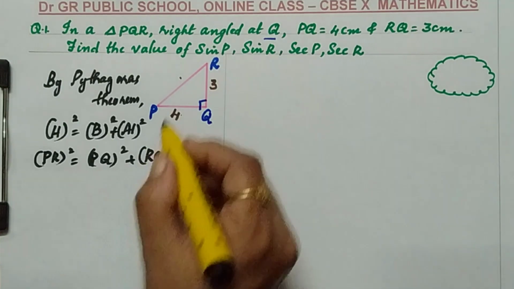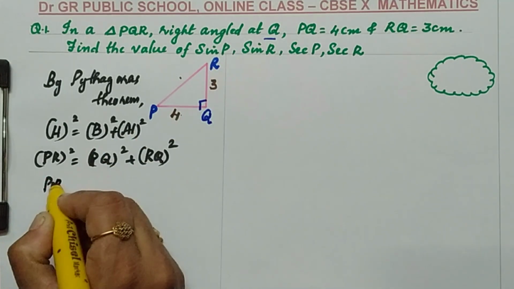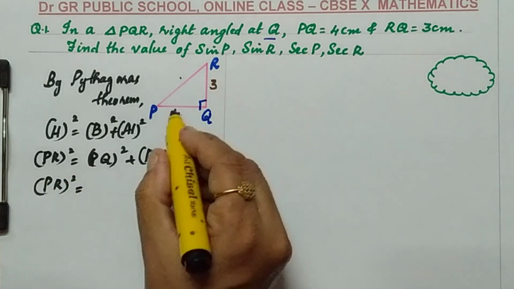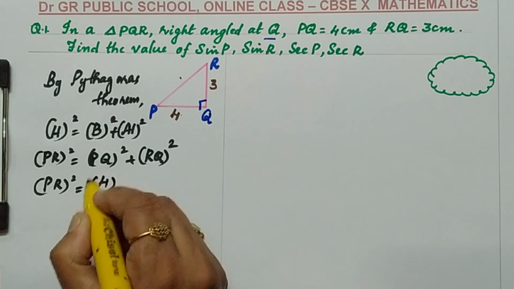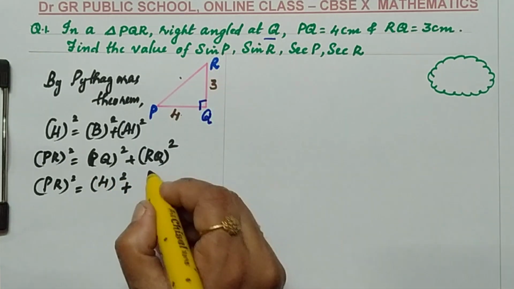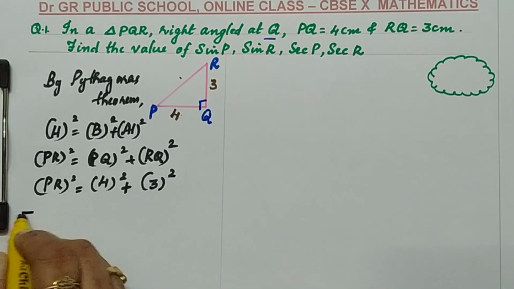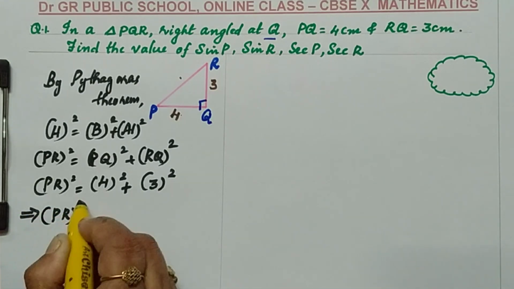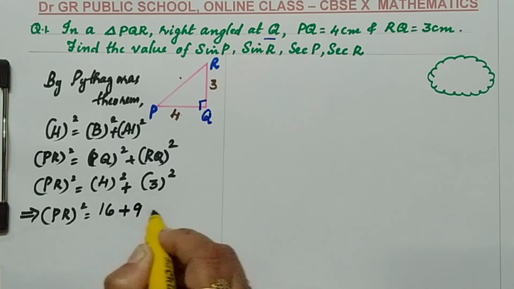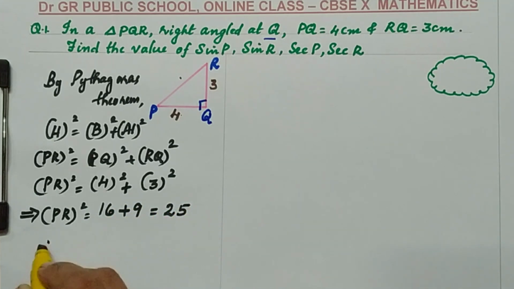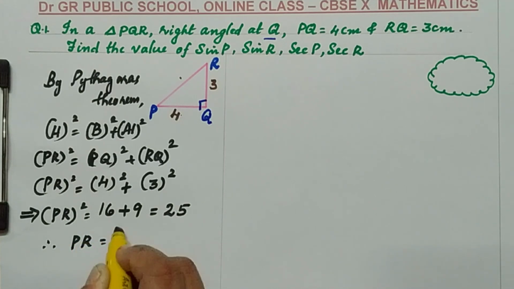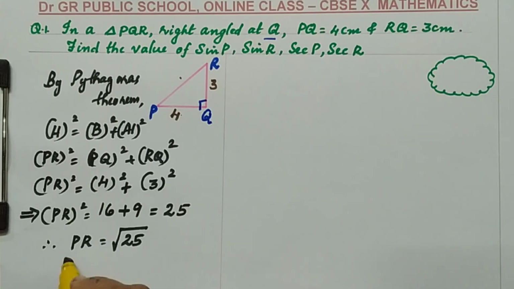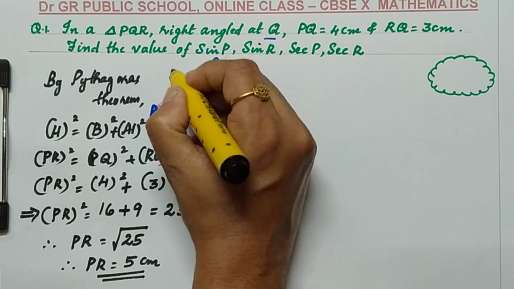Now I am going to substitute the values. PR square I need to find, which equals PQ square, where PQ is 4, so 4 square, plus RQ, which is 3, so 3 square. Which implies PR square equals 16 plus 9, which is 25. Therefore PR equals square root of 25. We do not need to take the negative value as PR represents a side, which implies PR equals 5 cm. I am going to write the value of PR here as 5.